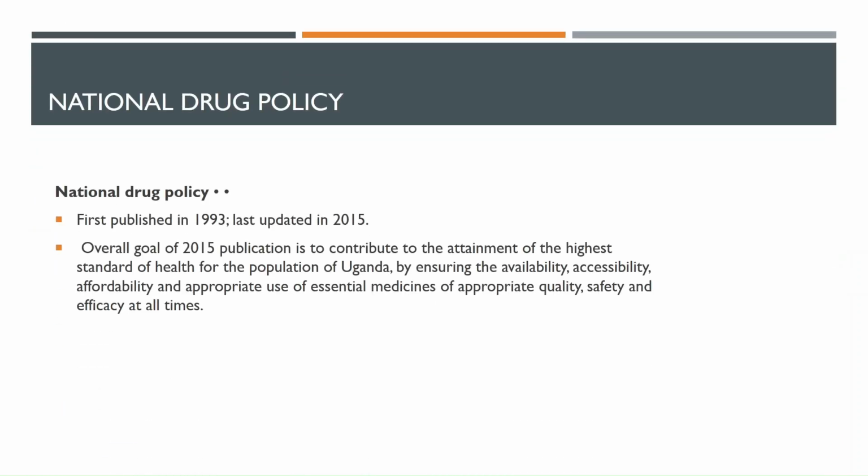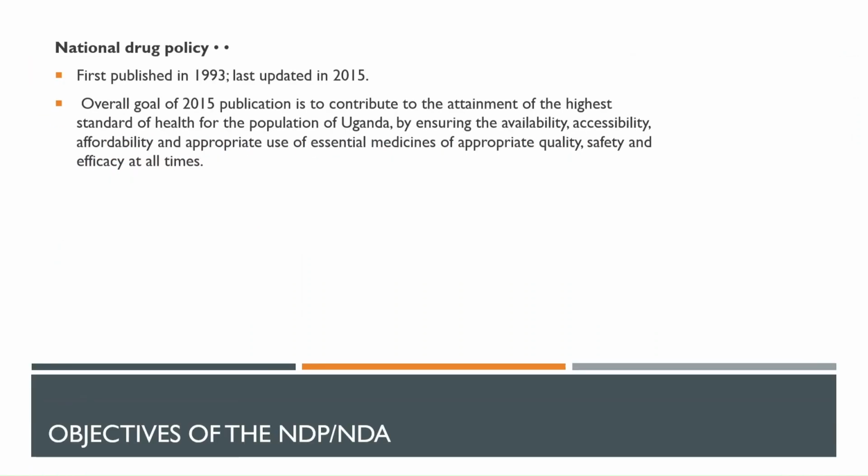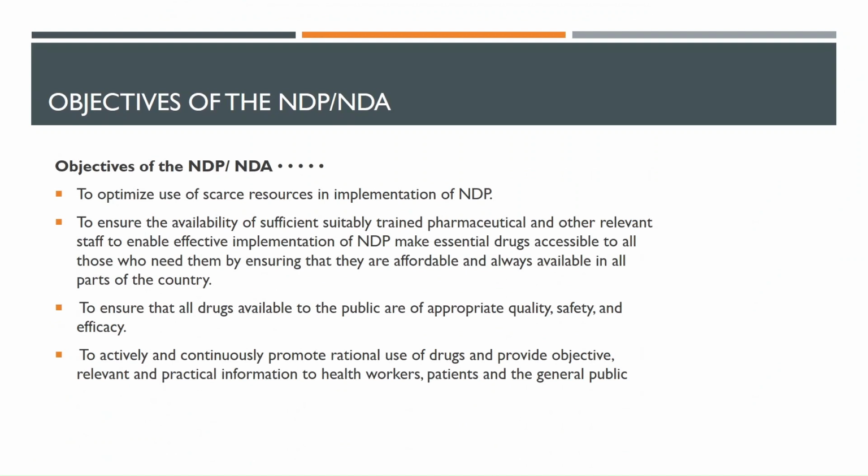So the National Drug Policy was first published in 1993 and was last edited or updated in 2015. The overall goal of the 2015 publication is to contribute to the attainment of the highest standard of health for the population of Uganda by ensuring the availability, accessibility, affordability, and appropriate use of essential medicines of appropriate quality, and then safety and efficacy at all times. Okay. And then we have objectives.